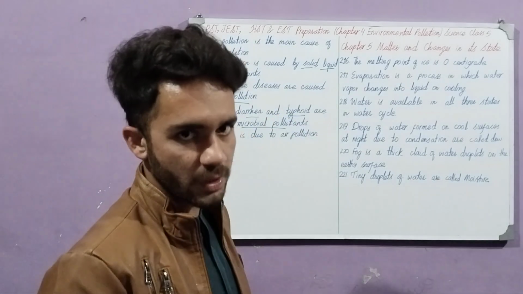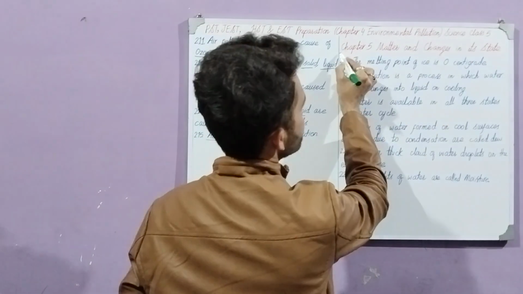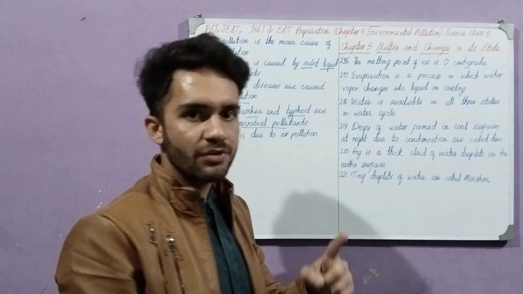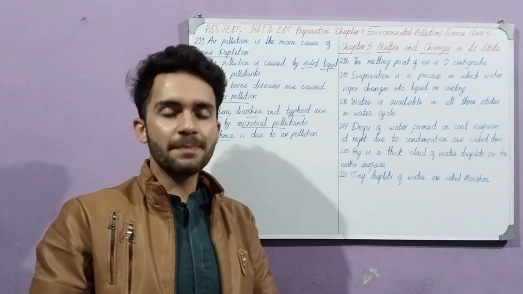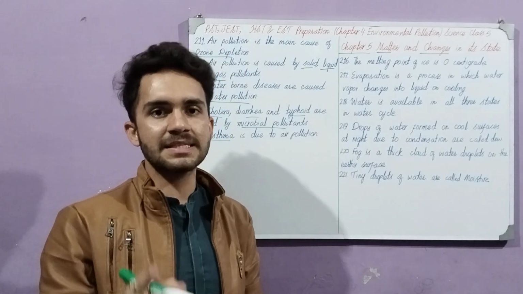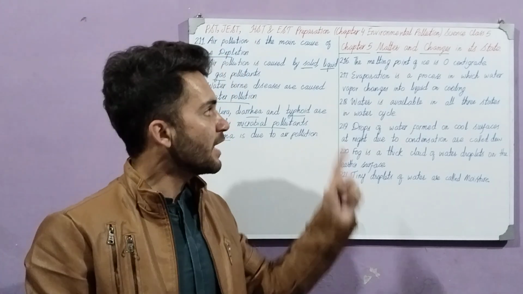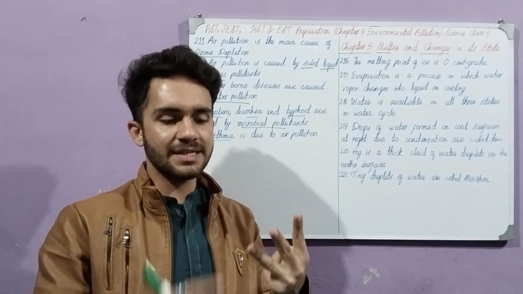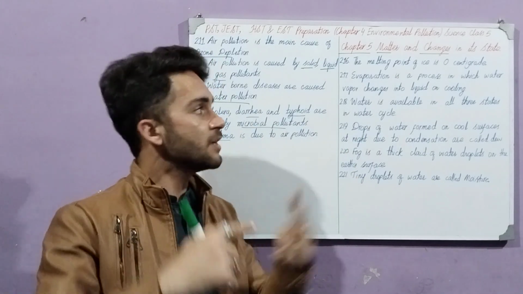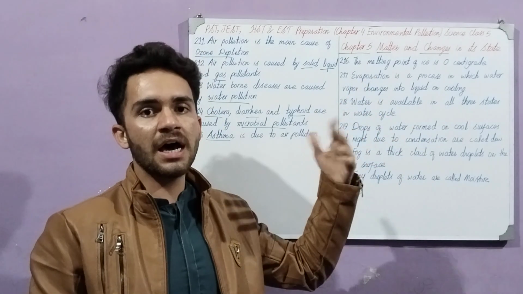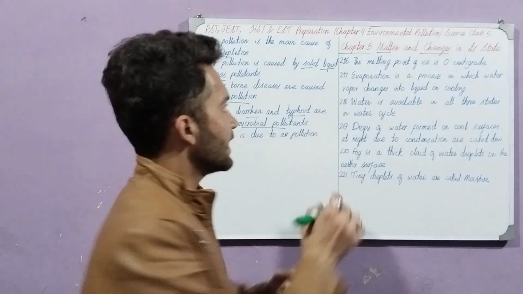Now we would head towards our next chapter, chapter number 5, matter and changes in its state. We will discuss what is matter. Let's repeat that anything which has weight and can occupy space is called matter. Now, how many states does it have? It has 3 states: solid, liquid and gas. So 3 states of matter and changes in its state. How a thing changes. Let's get started.